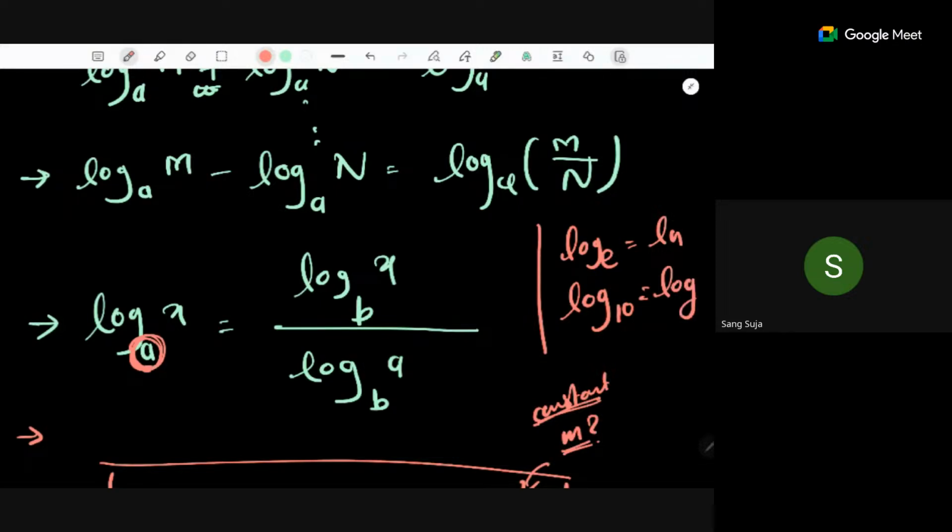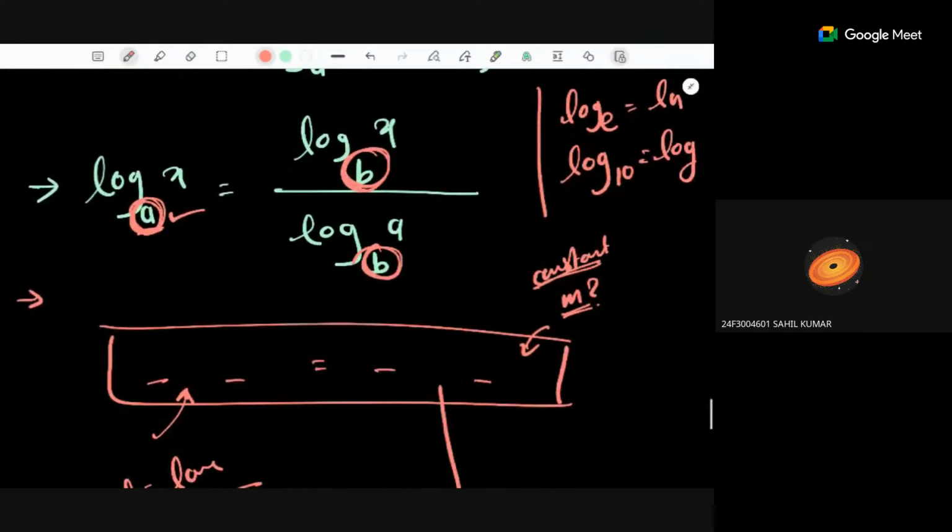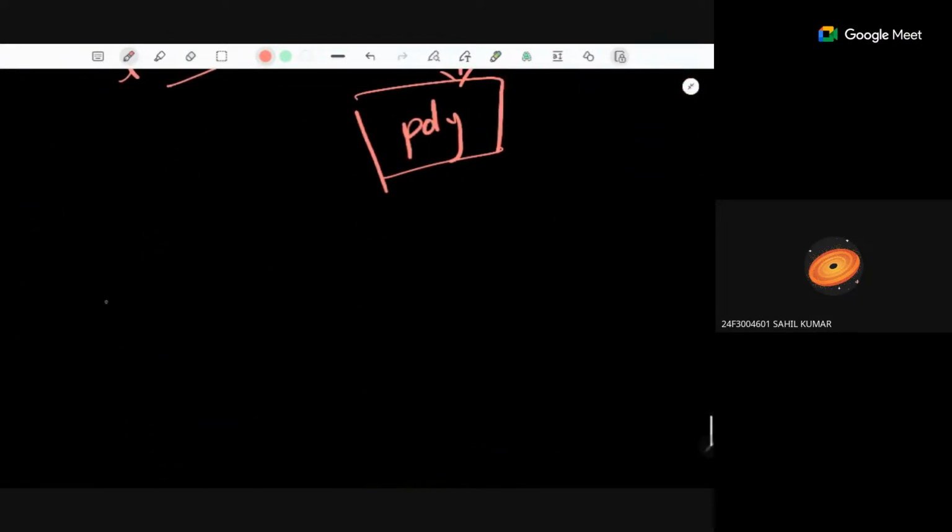Okay, so that means you can change the base of log using this property. You can prove this property in some steps. It's not that difficult, but the main thing is you can change the base of log to some other base b. That's the important part. There is a proof given. Can you illustrate with an example, please? Actually I don't have an example for log, but you can change the base anyway.